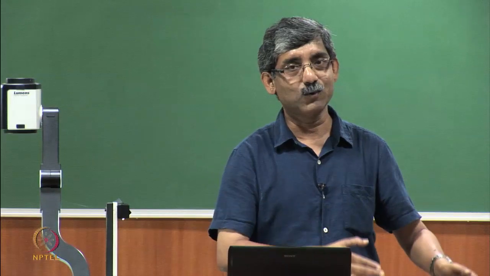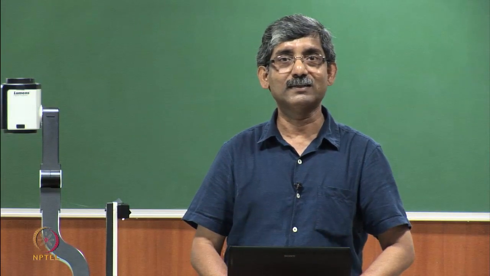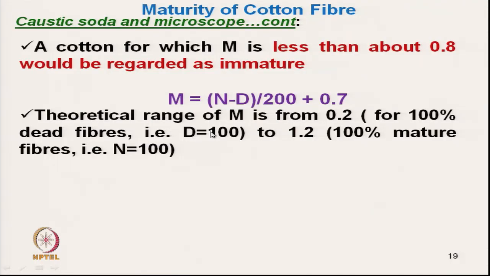That means the range of maturity ratio is from 0.2 to 1.2. So the theoretical range of M is from 0.2 for 100% dead fiber, where D equals 100, to 1.2 for 100% mature fiber, where N is 100.